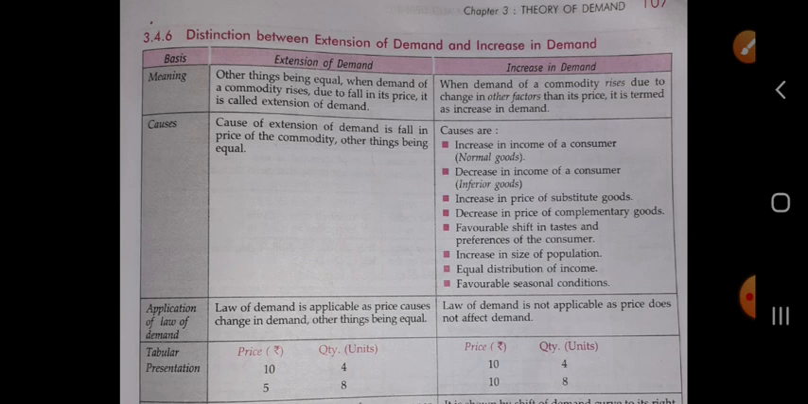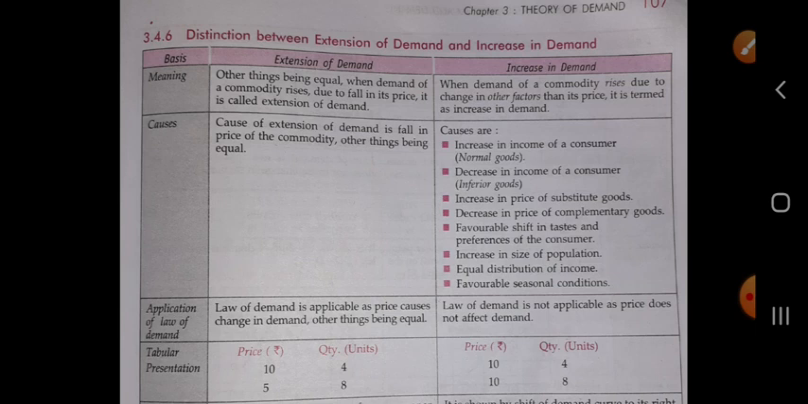Meaning: other things being equal, when demand of a commodity rises due to fall in its price, it is called the extension of demand. And in the case of increase in demand, when demand of a commodity rises due to change in factors other than its price, it is termed the increase in demand.